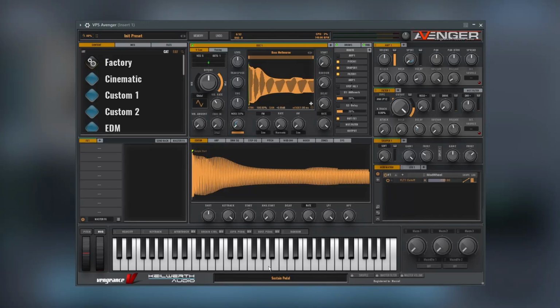If you want to stop a sample from being played chromatically, just reduce keyboard tracking value to 0%. This way, sample will be played with its original pitch, no matter which note you press.